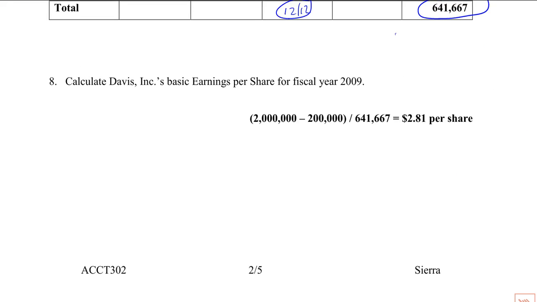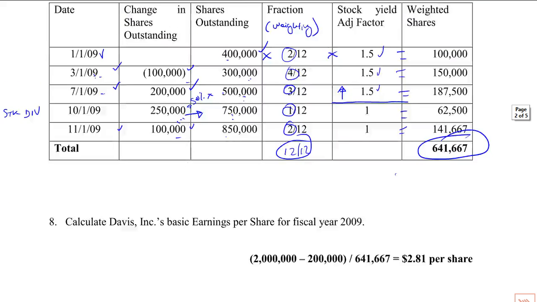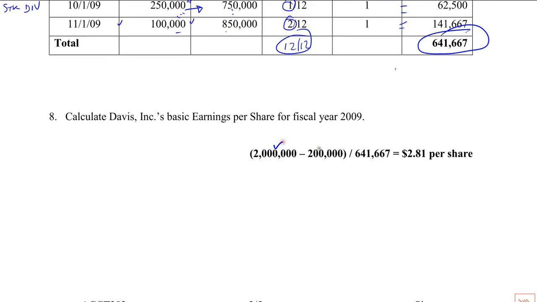Now our earnings per share. Well, let's go back. Preferred dividends of 200,000 had been declared prior to the conversion, so those are out the gate. You can't recover those. You can't say you avoided those. Those are done. Net income was $2 million. $2 million less 200,000 over the 641,667 is $2.81 a share.